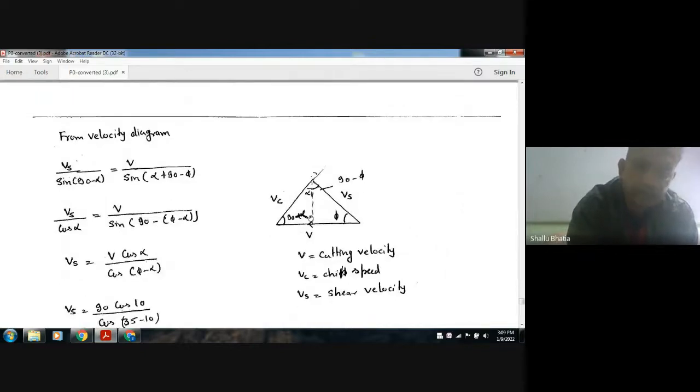Now we have the cutting velocity. The cutting velocity V is in this direction, this is your chip velocity Vc, and this is your shear velocity Vs. V is in the direction of Fc, and Vs and Vc are in these directions. The angle between Vs and V is phi, the angle between Vc and the tool face is alpha, and this angle is 90 minus phi. So this angle is 90 minus phi plus alpha, and this is 90 minus alpha. So all things are given.